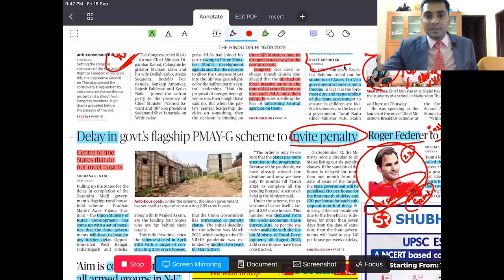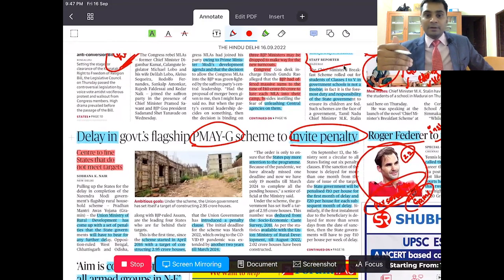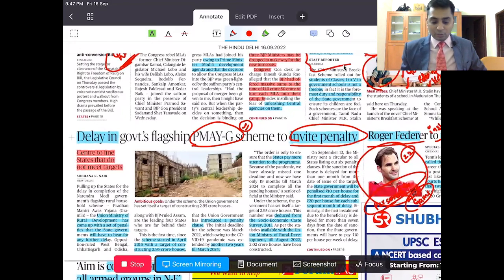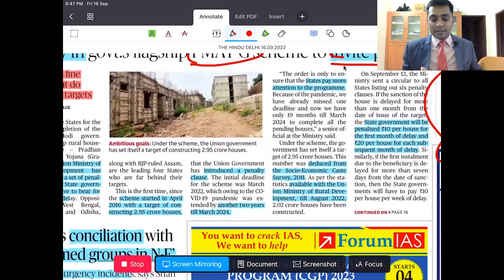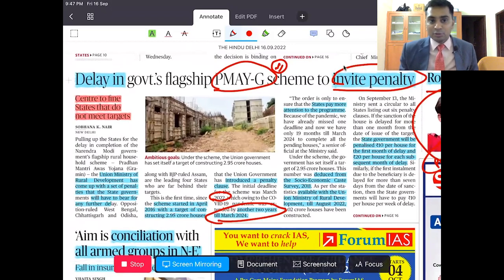The central government said that Pradhan Mantri Awas Yojana Gramin is a central scheme launched by Government of India in order to construct houses, and the deadline was earlier to get completed by March 2022, but because of COVID-19, it was shifted 2 years down the line. However, some states are not implementing this in toto. As a result, government said that we are going to collect penalties from those who are not following this.